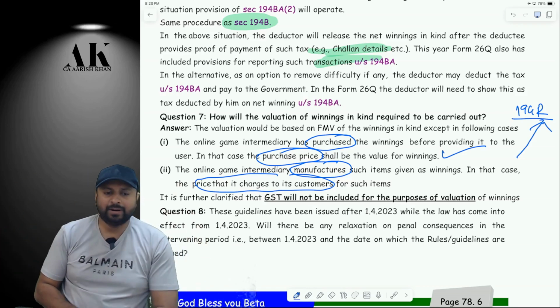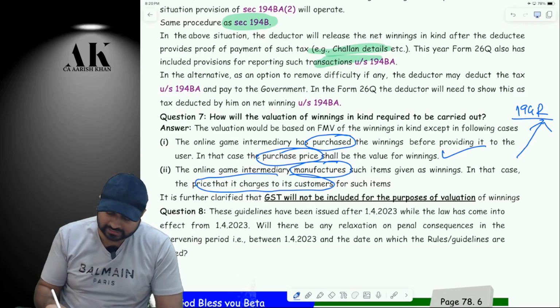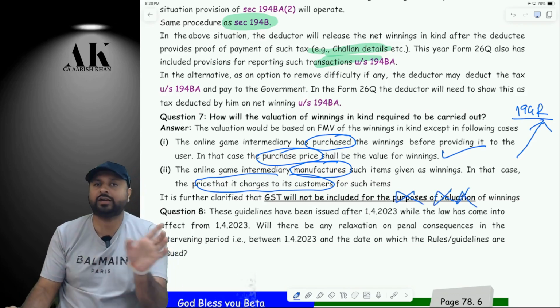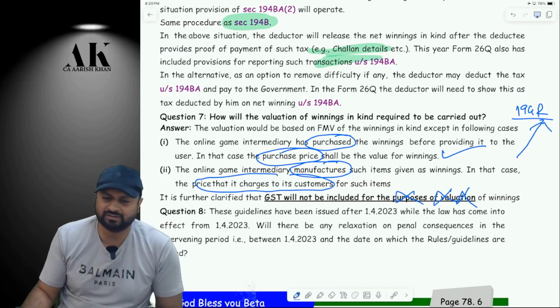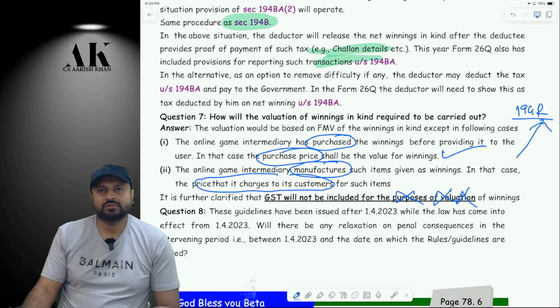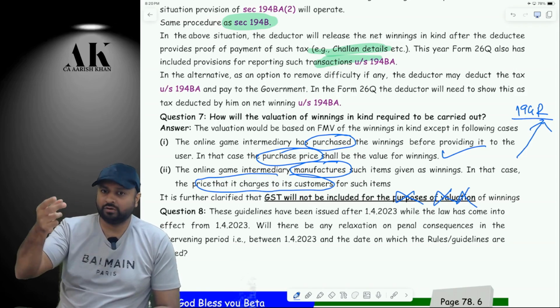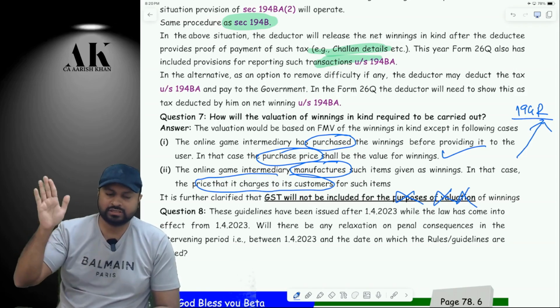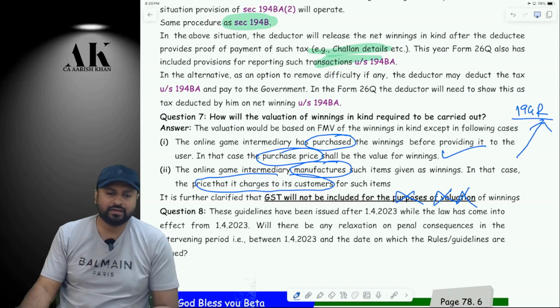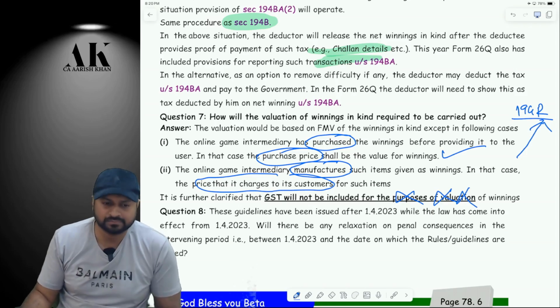But while taking the value, you are not going to take GST, because we all know that TDS is not deducted on the GST portion. Remember or not? Please tell me. So if the car value is 1.5 crore, which includes 28% GST, exclude GST. TDS will not be deducted; tax will not be paid on the GST portion. Are you clear?